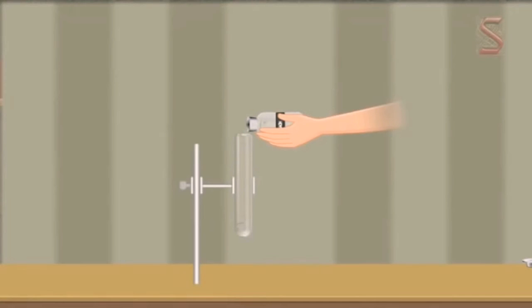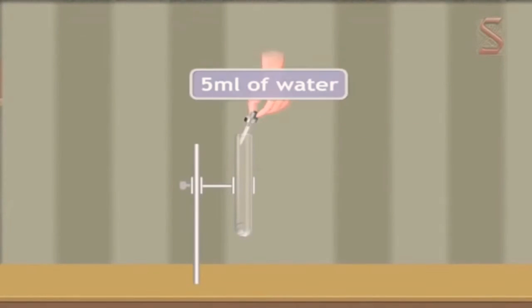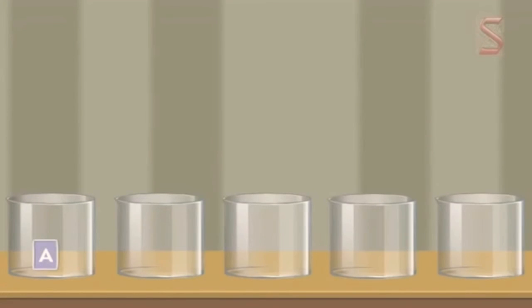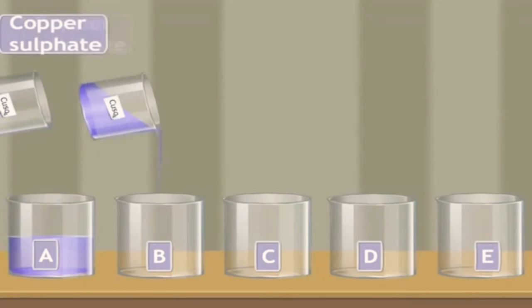So now we are going to check the reactivity of metals. We have seen that all metals do not react in the same manner. Some metals react very fast, some very slow. Let us do one experiment. I have taken 5 ml of NaOH solution, a base. Now I dropped aluminium foil in it. Now also hydrogen gas is released. I brought the burning matchstick. Did you see that? It burns with a pop sound. So hydrogen gas is released even in a base. When metals react with bases, they also give hydrogen gas.